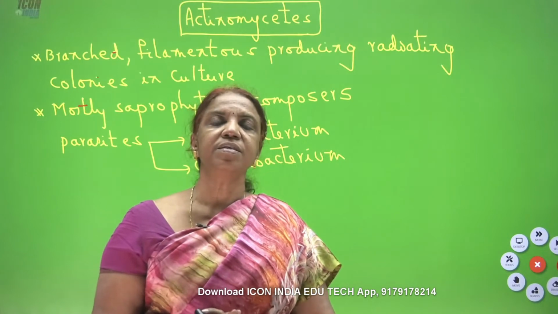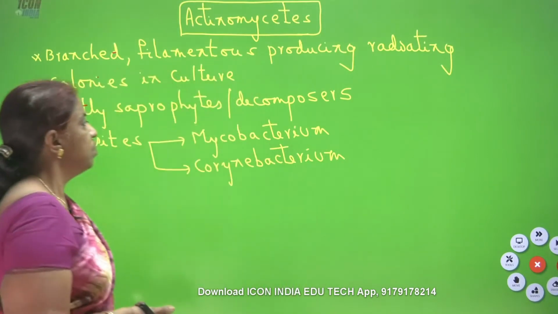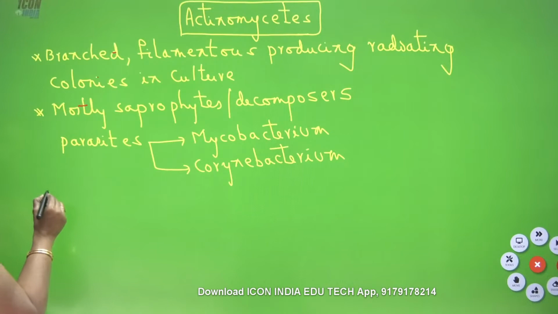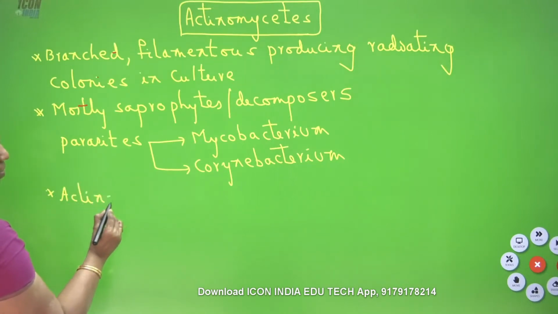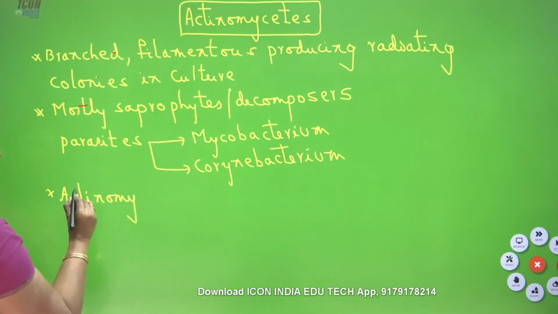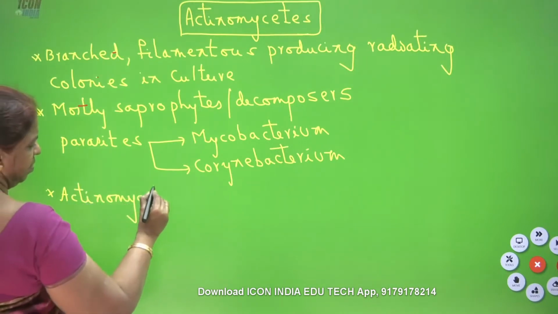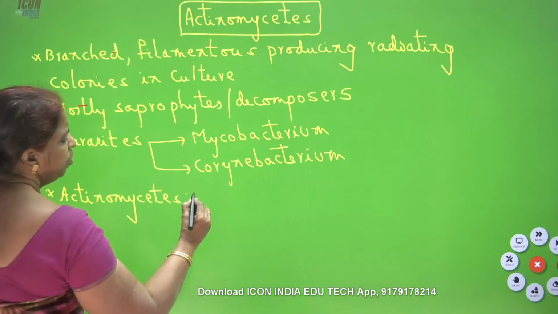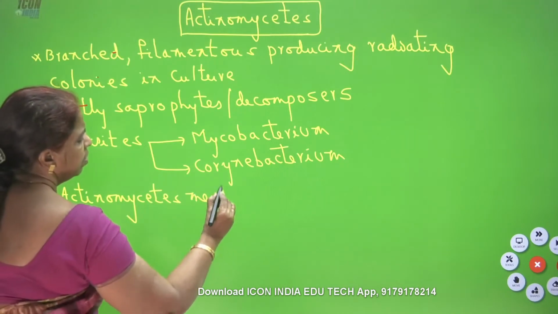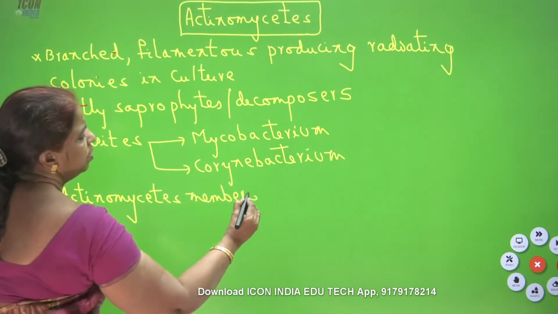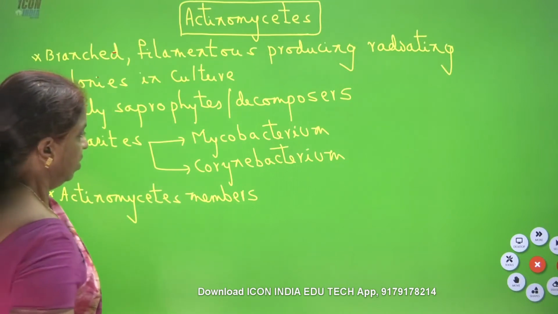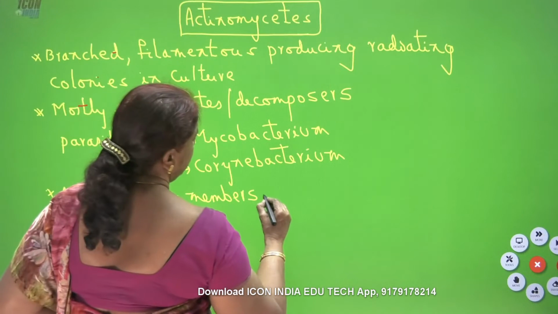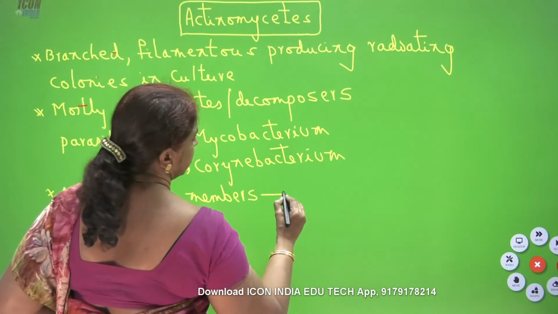The genus is Streptomyces. Here the actinomycetes members are producers of antibiotics.